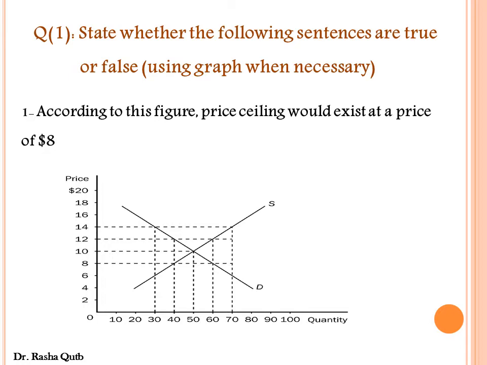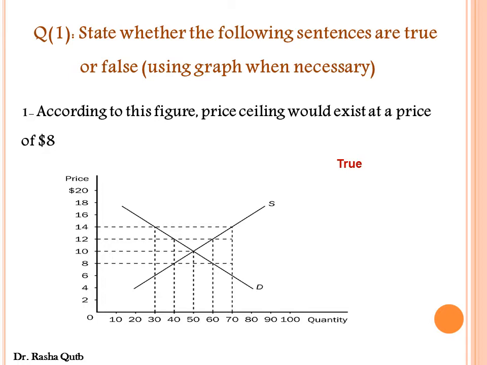Number 1. According to this figure, price ceiling would exist at a price of 8. This sentence is true. Why is it true? Because first of all, price ceiling is the maximum price set by the government at a price lower than the equilibrium price.